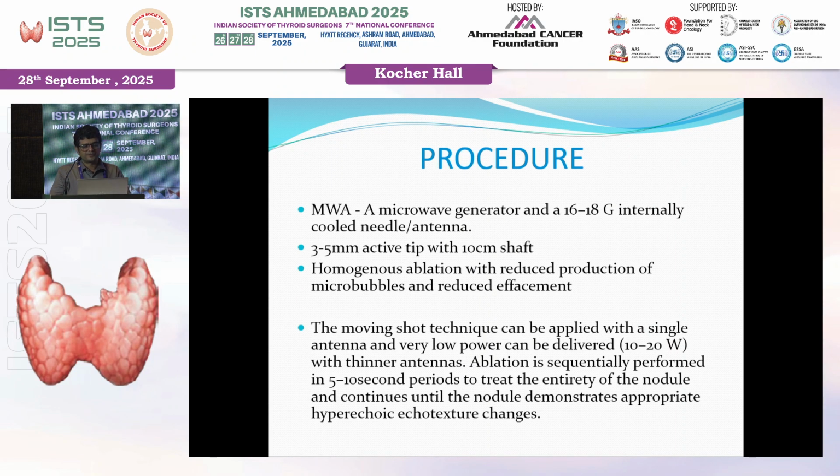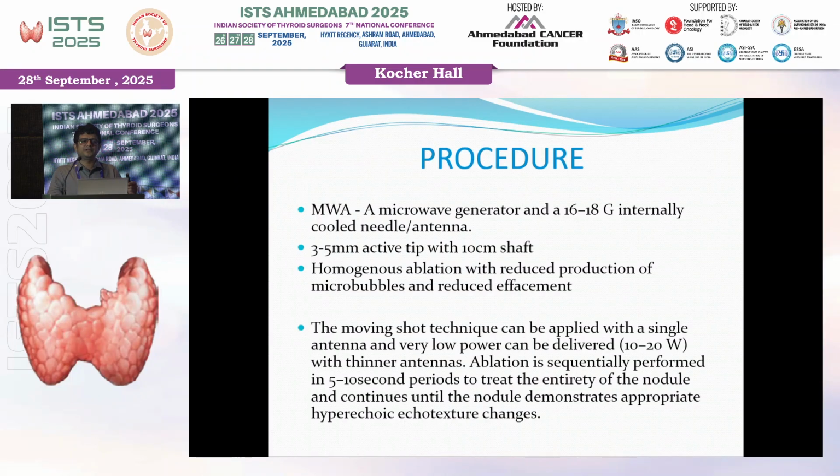So a 17 gauge electrode, internally cooled. The electrode is connected with cooled saline, and it moves within the electrode so that the electrode works properly. And the active tip is around 3 mm. It causes homogeneous ablation. So it's a moving shot technique.